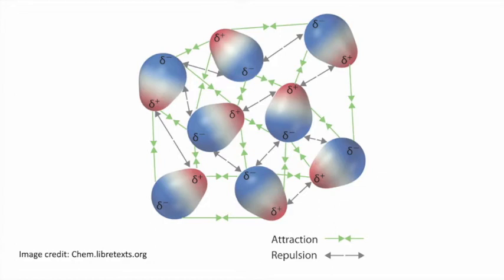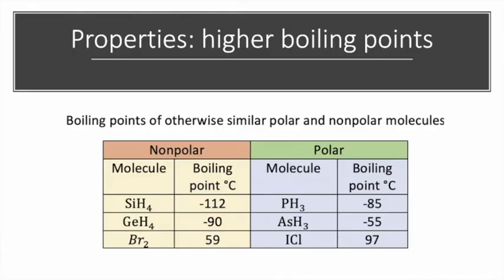Dipole-dipole interactions account for some very interesting properties that we'll explore in more detail later. For example, molecules that have dipole-dipole interactions have higher melting points and boiling points than nonpolar molecules do. This is because it takes more energy to separate the molecules from each other.